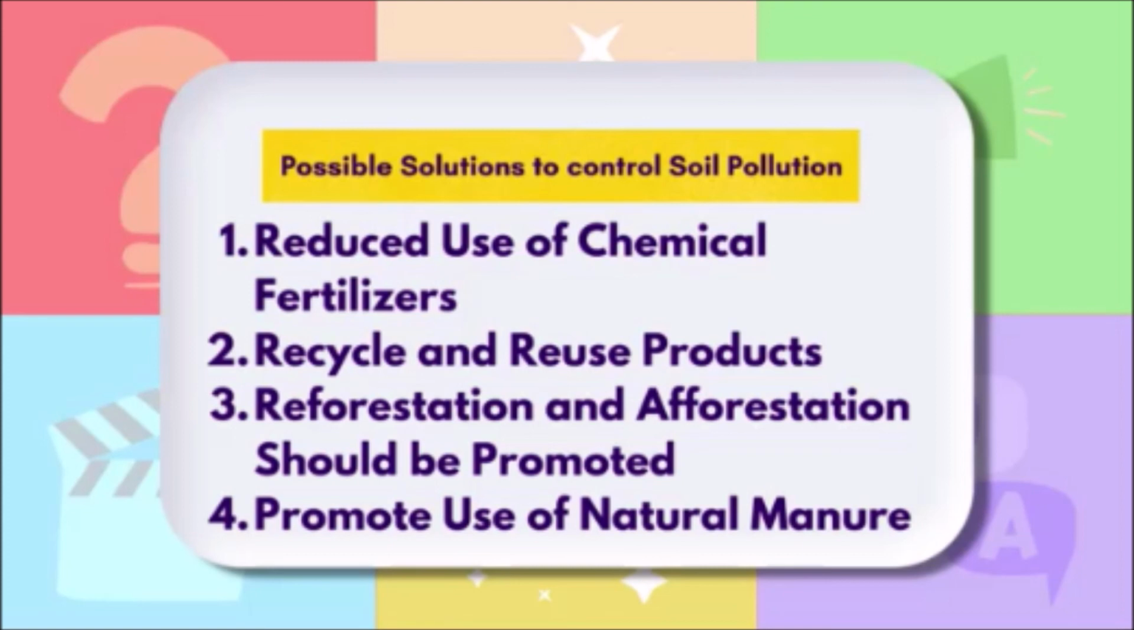Then reforestation and afforestation should be promoted. That means we have to plant more and more trees so that we can control the soil pollution. The fourth point is promote use of natural manure. So instead of using the chemical fertilizers and pesticides and insecticides in our agricultural farms, we have to use the natural manures like cow dung cakes and many other things, so that will not pollute the soil and so that everyone can live happily on our planet.